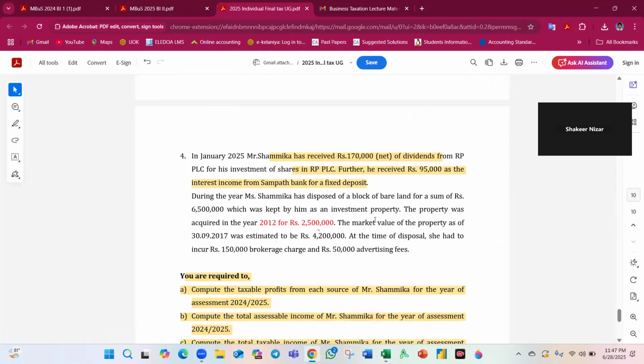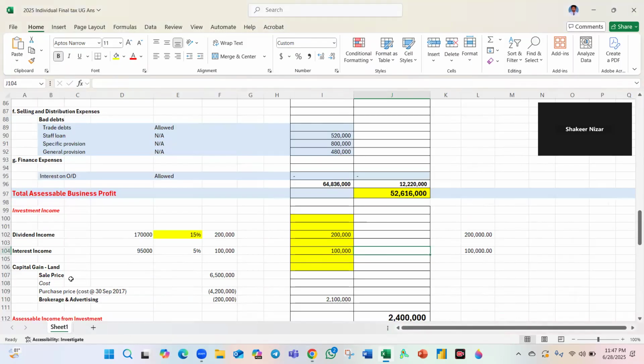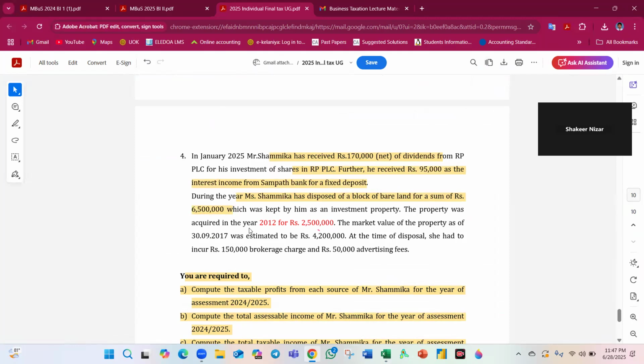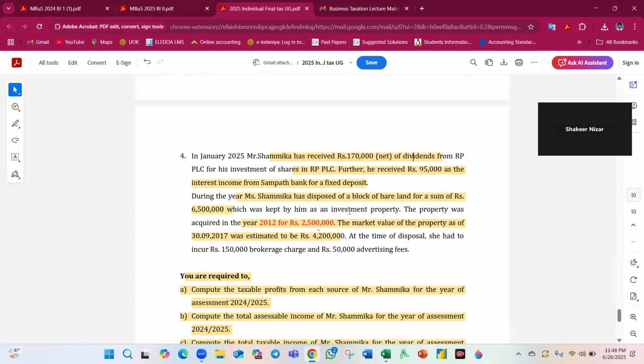Okay, I think you know. Capital gain: Sammika's disposal of bare land kept as an investment property. According to Sammika, there is the selling price, and for the cost you take the deemed cost. The property was acquired, the market value is the deemed cost, 46 lakhs, sorry, 4.2 million. The deemed cost should be there. And the direct cost you can deduct. Advertising you can deduct. Brokerage and advertising, 2 lakhs.